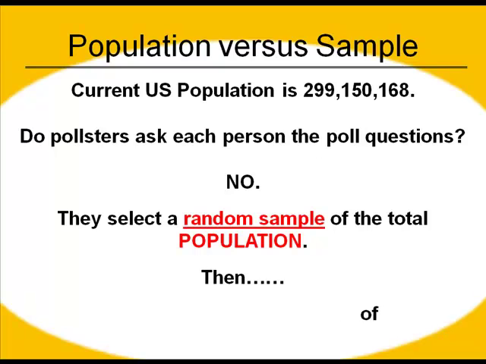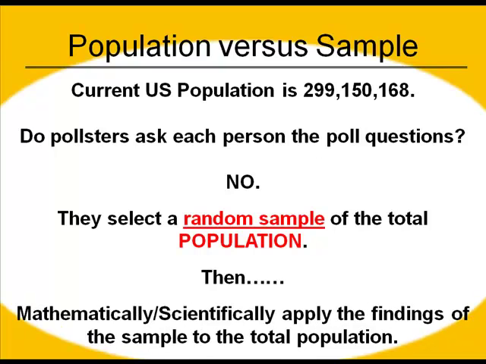And then I take some mathematically scientific equations and some processes, and I apply those findings to the whole population. Then I can assume with pretty good certainty that the beliefs of the sample I asked are going to be very close to the beliefs of the American population. What we need to notice on this slide is a very specific term that I use here. The term is random sample.